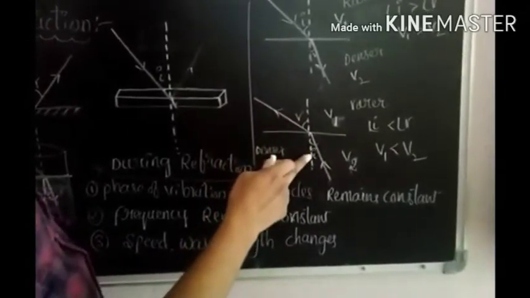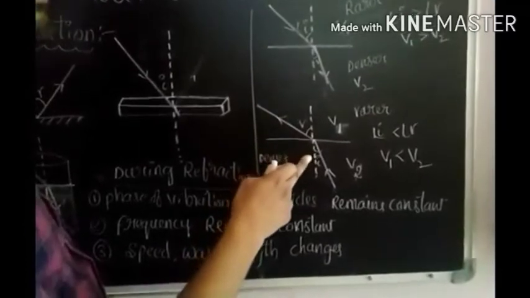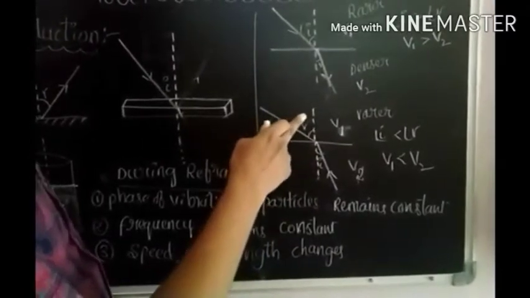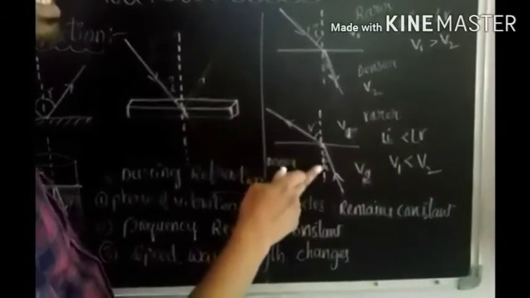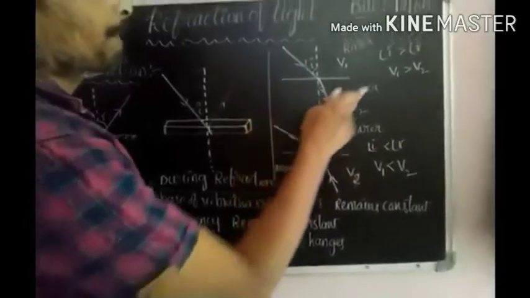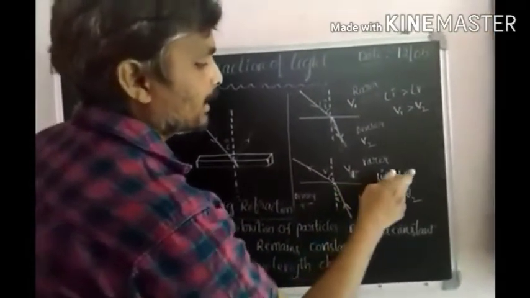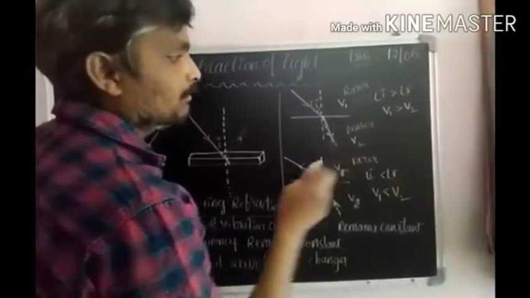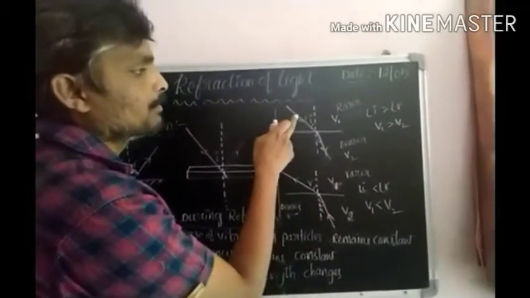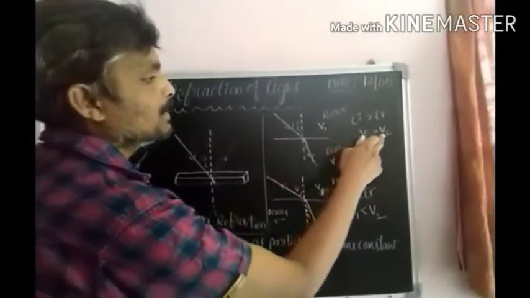So angle of incidence is less than angle of refraction. So angle I is less than angle R. Condition: light ray traveling from denser to rarer, angle I is less than angle R, v1 is less than v2. When a light ray travels from rarer to denser, angle I is greater than angle R, v1 is greater than v2.